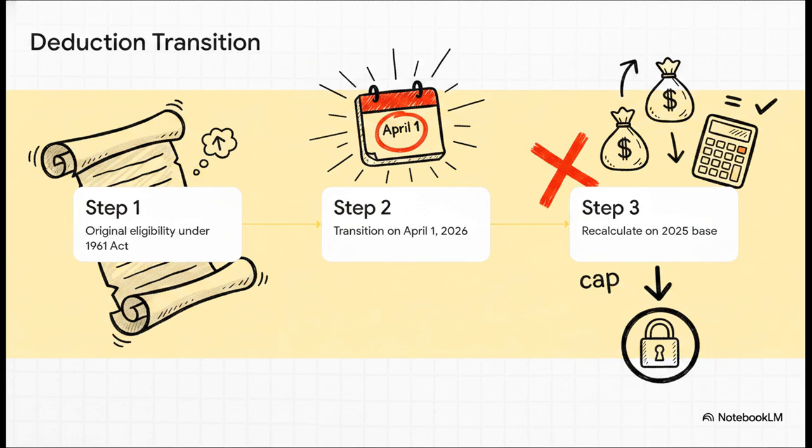While your right to claim that deduction flows directly from the old law, the actual quantum, the amount of eligible profit, is calculated entirely under the new computation mechanisms of the 2025 Act. So, if your business profit under the old rules would have been 8.5 crores, but under the new 2025 rules it calculates to 8 crores, your deduction is strictly capped against that new 8 crore base.